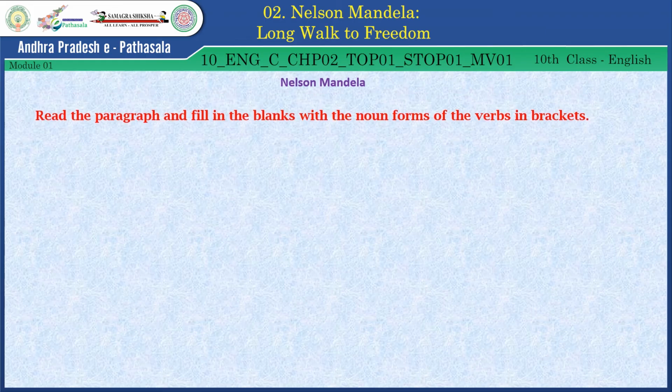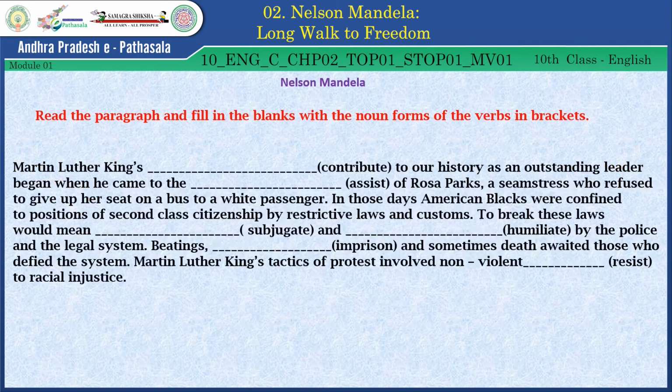Read the paragraph and fill in the blanks with the noun forms of the verbs in the brackets. Martin Luther King's, contribute, to our history as an outstanding leader began when he came to the, assist, of Rosa Parks, a seamstress who refused to give up her seat on a bus to a white passenger.